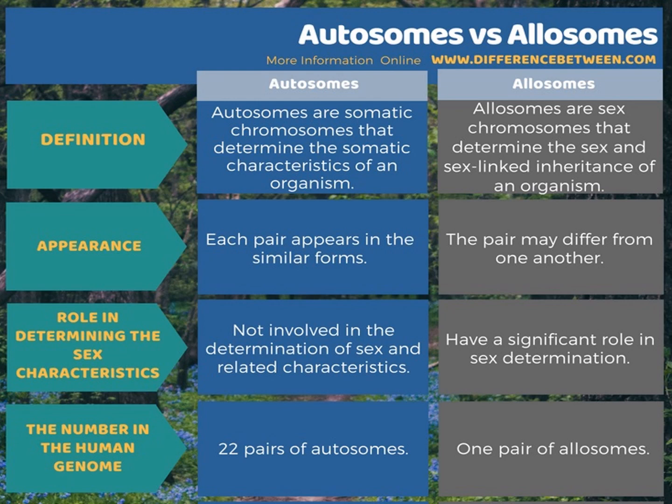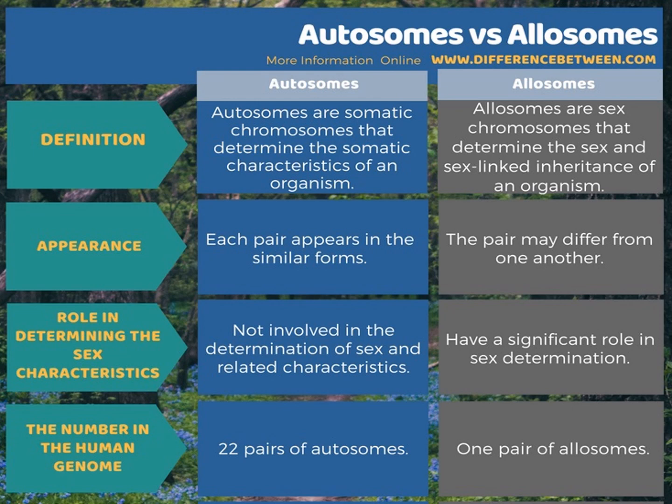Appearance: each autosome pair appears in a similar form. Allosomes: the pair may differ from one another. Autosomes are not involved in the determination of sex. Allosomes have a significant role in sex determination. Autosomes: 22 pairs. Allosomes: 1 pair.